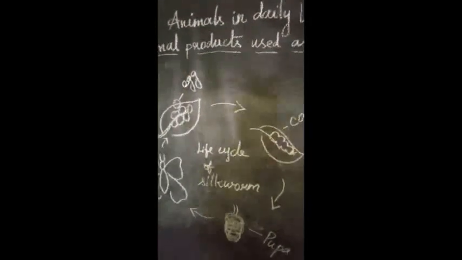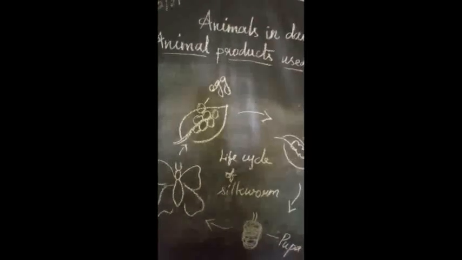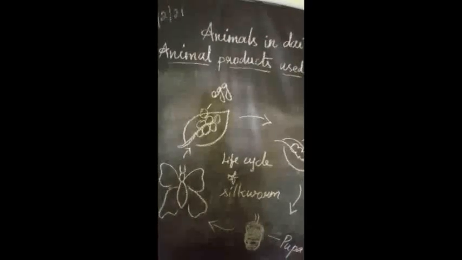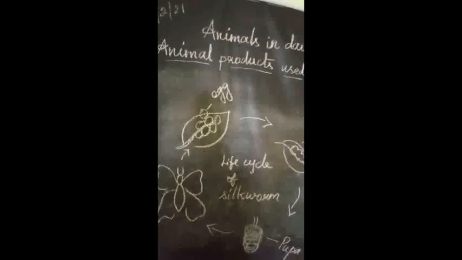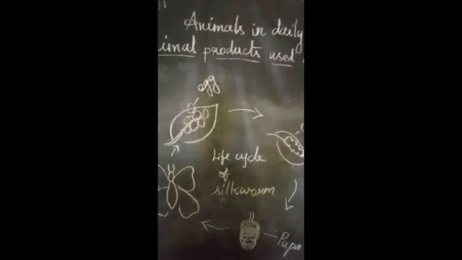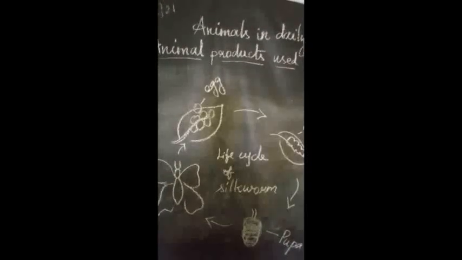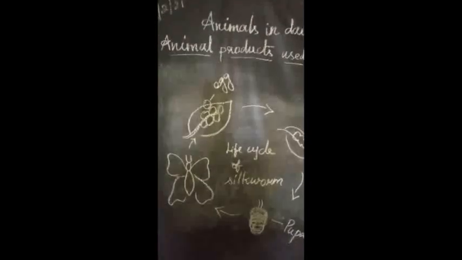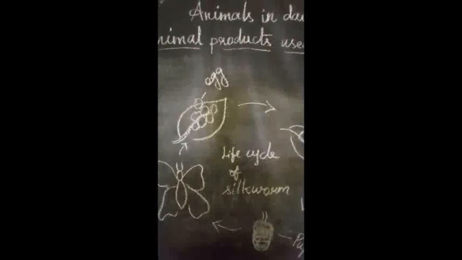For what purpose do we keep it in hot water? When we put it in hot water, the moth inside the cocoon will die. That is for killing it, and also to take the thread from outside. The thread has to be taken out, so for that purpose we put it in hot water, and then the thread is easily spun out. In 2 to 3 days the single thread can be taken out from the cocoon.